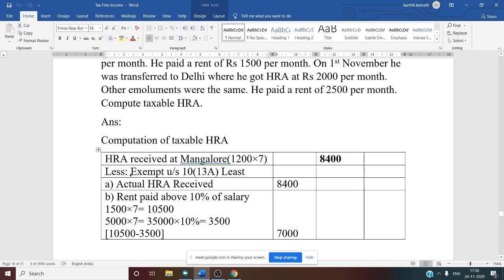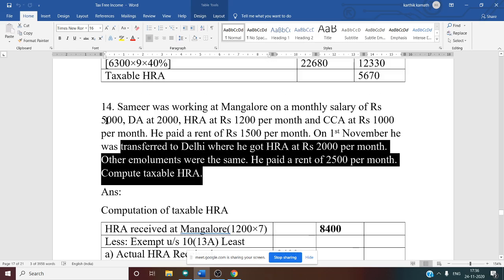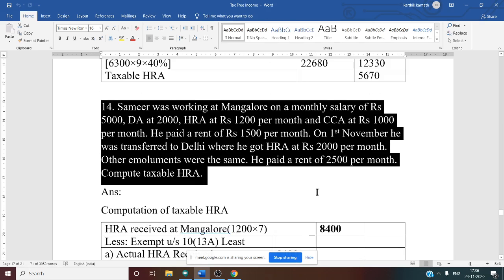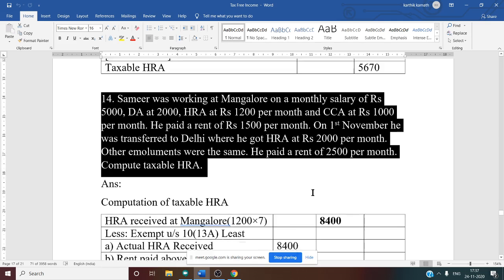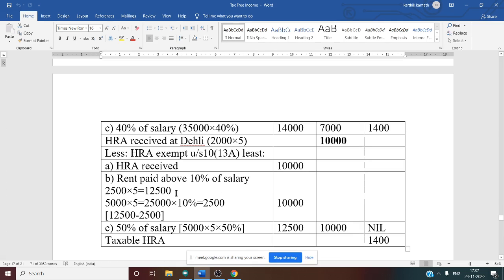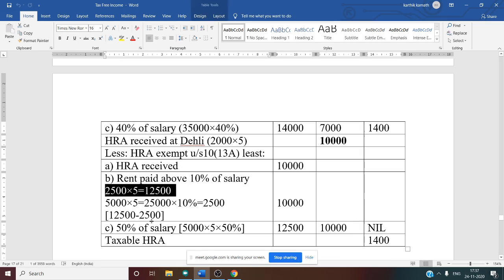So again we'll see the question. Can you tell me whether there is a change in the rent paid? Yes, sir, it's increased. First, what was the rent paid for Mangalore? 1,500. Now it is 2,500. So we have to take 2,500. See this. Rent paid 2,500 into 5, that is 12,500. So now we got the rent paid answer.